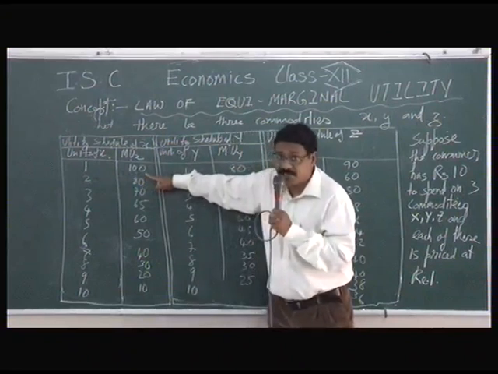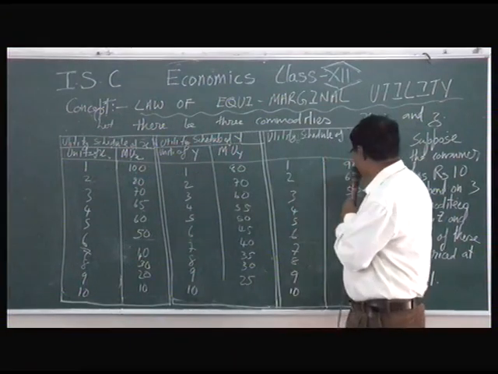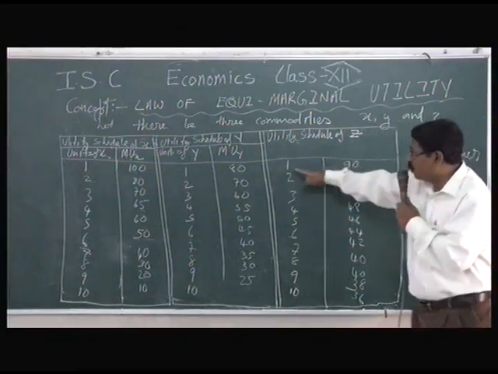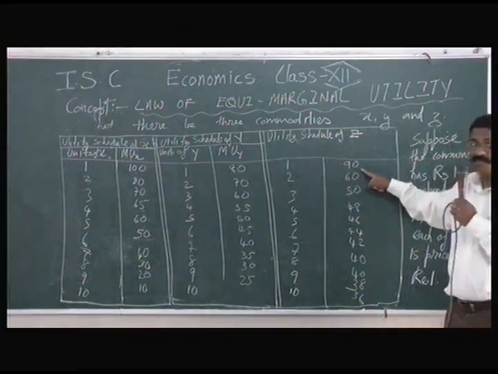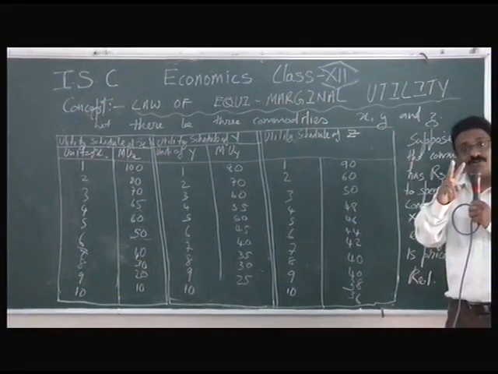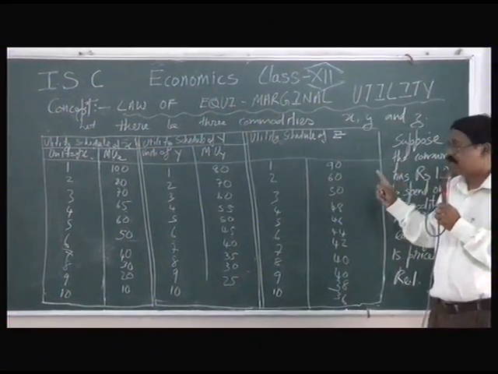Being a rational consumer, he'll think again to maximize the satisfaction. So here, he will go to Z. He'll buy 1 kg of the Z commodity, acquire 90. So he has already purchased 2 units of the commodities, 1 unit of X and 1 unit of Z.